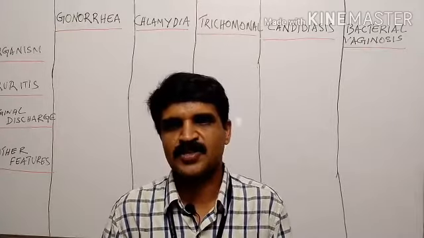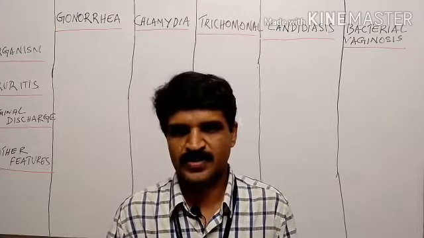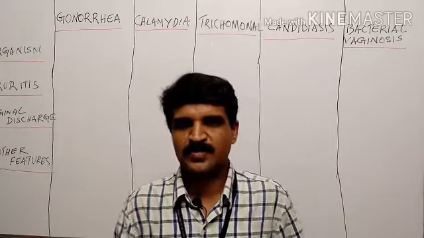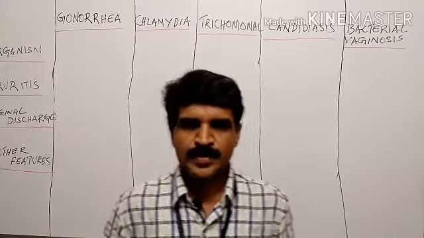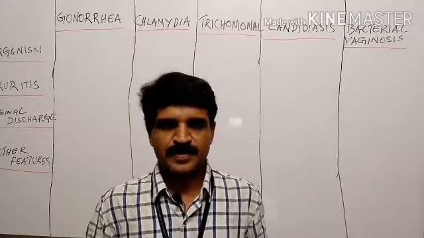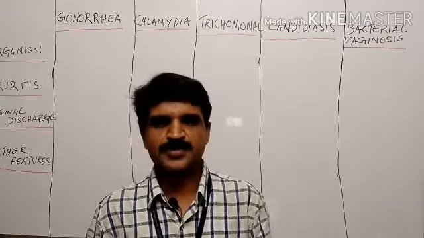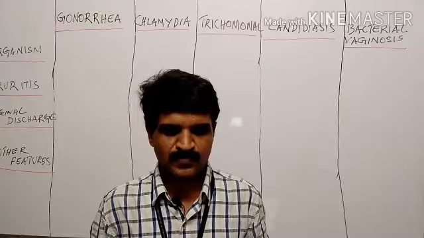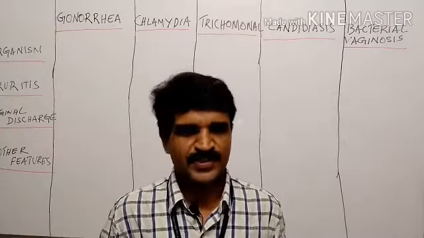Abnormal vaginal discharge is not considered leukorrhea, so leukorrhea is not our today's topic. Before discussing each topic separately, let us have a small description about common symptoms of pathological vaginal infections.